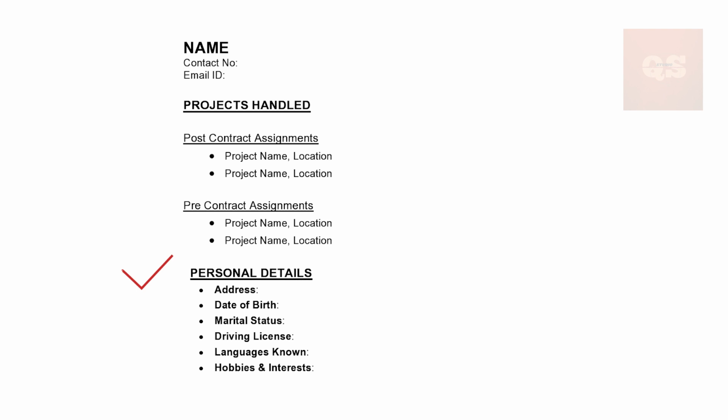Now finally, the last heading will be your personal details. In your personal details, the main things that need to be mentioned are your current address, your date of birth, your marital status, your languages known, the driving license. Middle East companies look for people who have a driving license. So if you have that, you can mention that also under personal details. And finally, a few of your hobbies and interests can be mentioned under hobbies and interests.